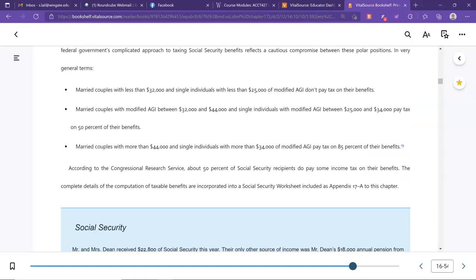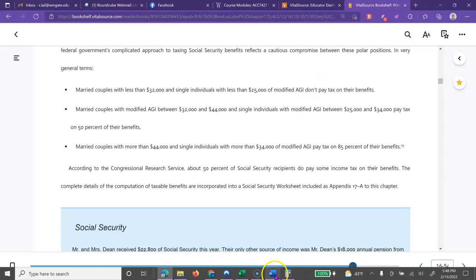And then it says couples with more than $44,000 and single individuals with more than $34,000 of modified AGI pay tax on 85% of their benefits. So there's not going to be a time when all of the Social Security is included in taxable income, but you could have a time, and often do, where 85% is included.